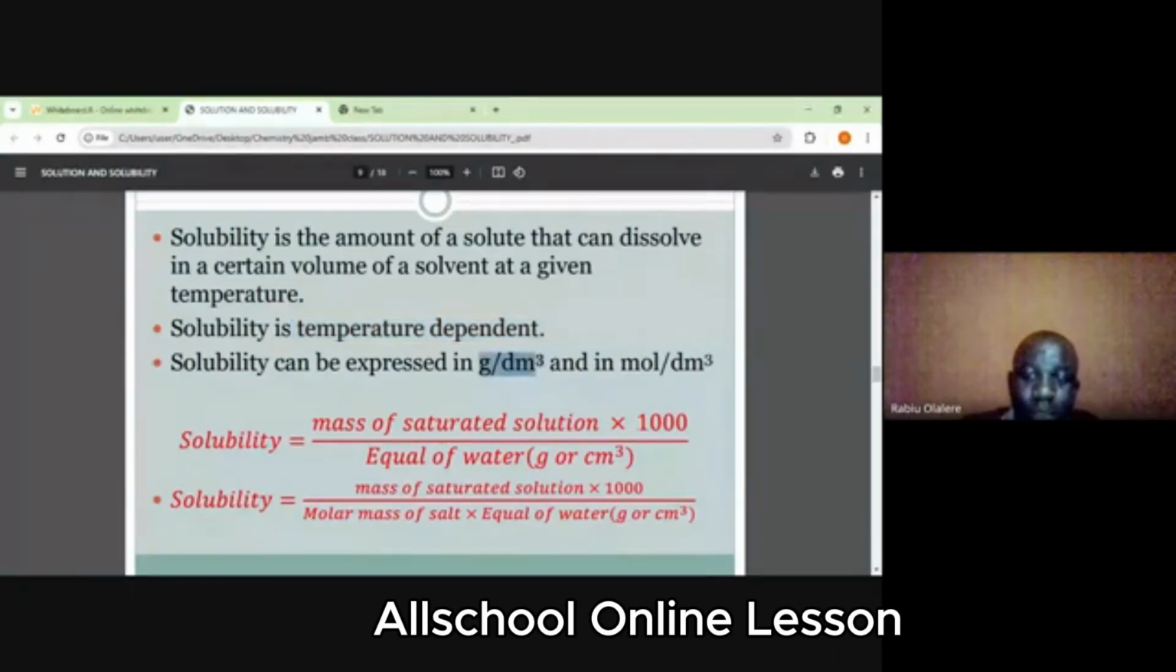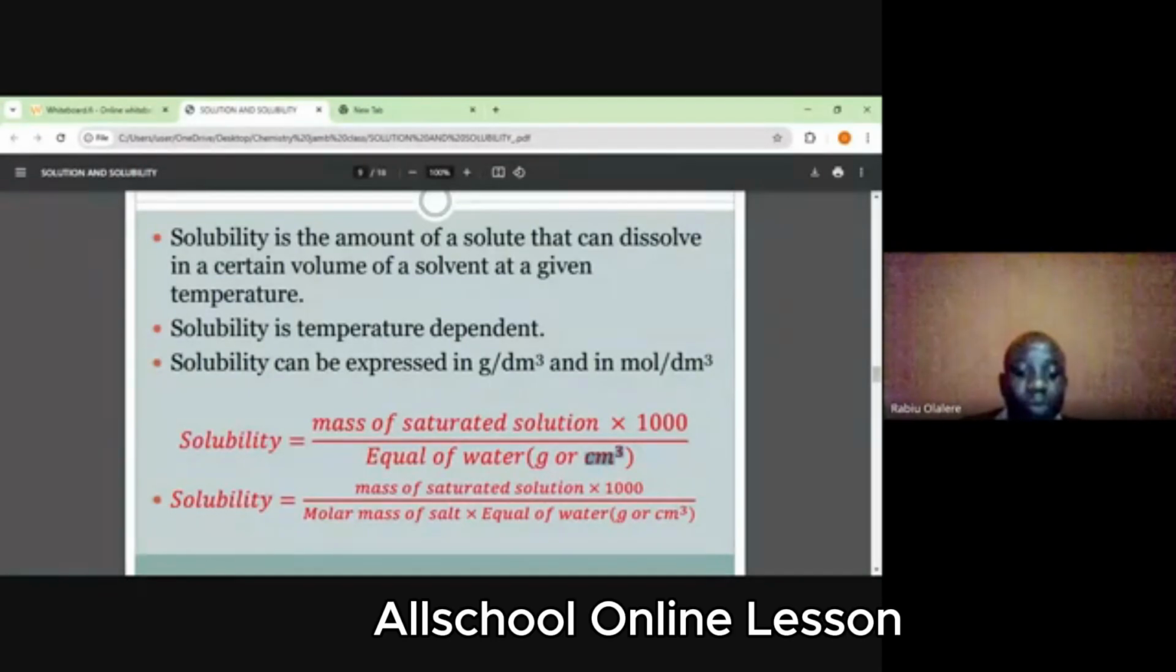You can calculate solubility in either gram per dm cube or in mole per dm cube. So in gram per dm cube, you do mass of the saturated solution times 1000 divided by equal volume. I omitted volume here, equal volume of water. The volume of water can be in gram or cm cube, and that's because 1 gram of water is the same thing as 1 cm cube of water. So if they give you in gram, no need for any conversion, just use it directly. So 20 gram is the same thing as 20 cm cube for water.